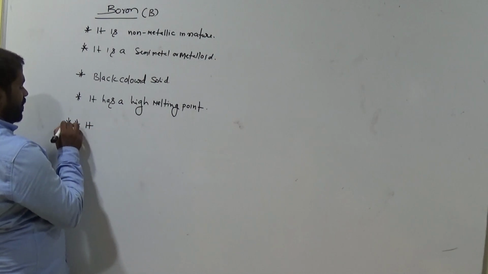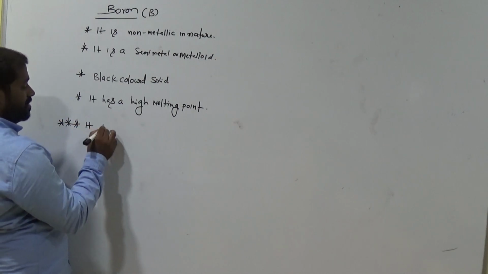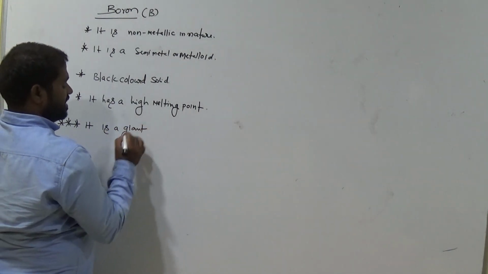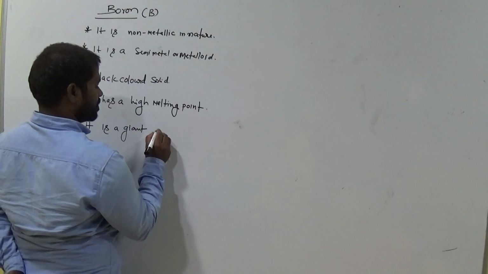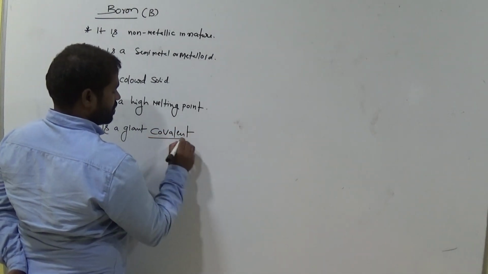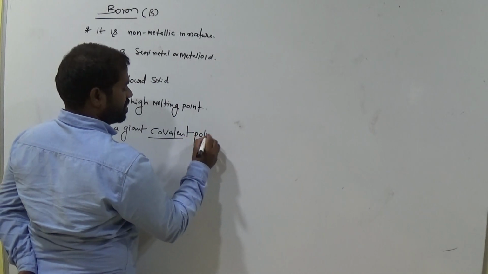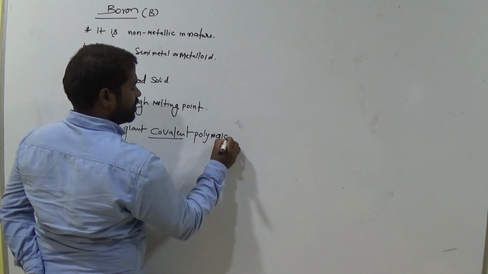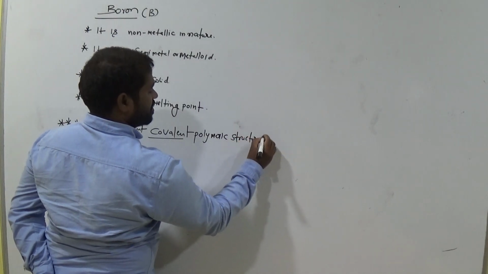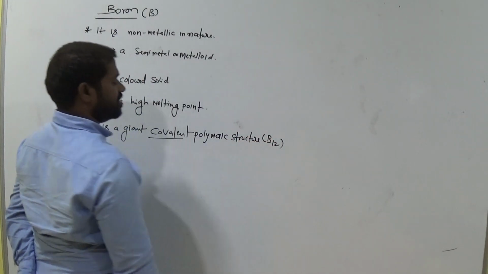And this is the important point, it is a giant covalent polymeric structure, that is B12.